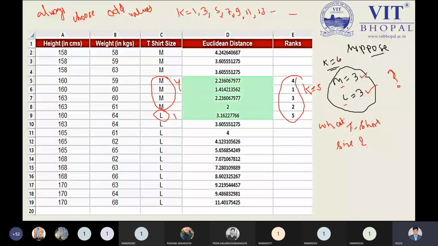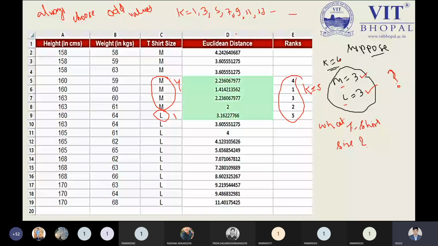So why? Because suppose when we are choosing the k value, some data points are common, we are getting the common value of the same data point. At a time, at least we can distinguish. We can distinguish at least in the odd case. But in the even case, there may be some case where at a time it is not easy to identify. In the case of the numerical, we are not easily identified. But by the function or by the Python library, it automatically gives the answer.